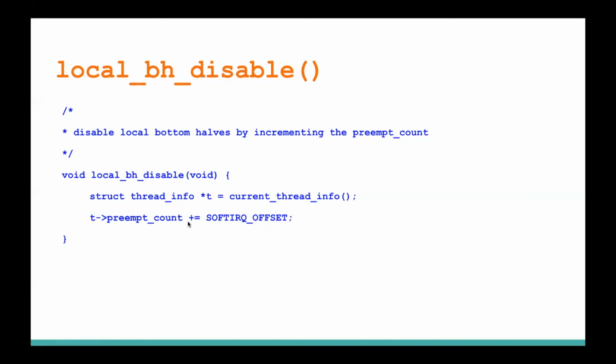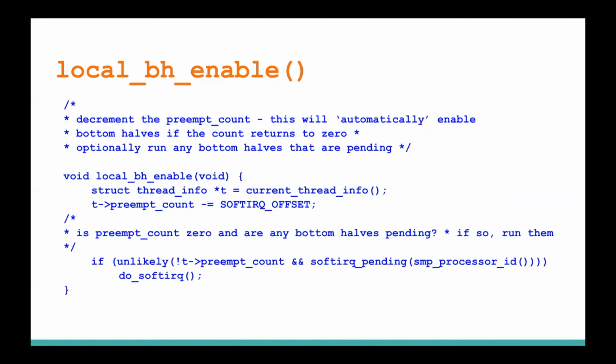That means it will make this preempt count variable non-zero. So that means the bottom halves will be disabled. Similarly, local_bh_enable is just doing the opposite of the previous function. So here it is decrementing the added value while it was disabling the bottom halves.